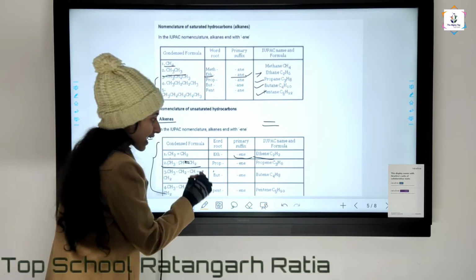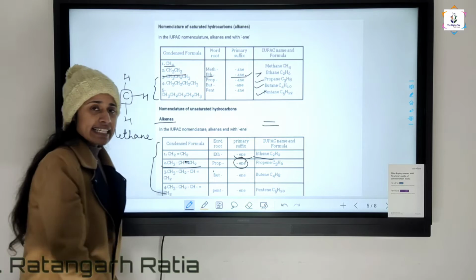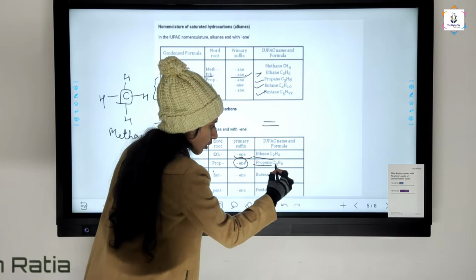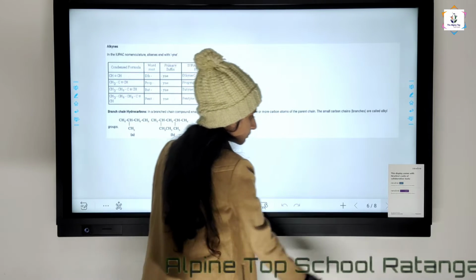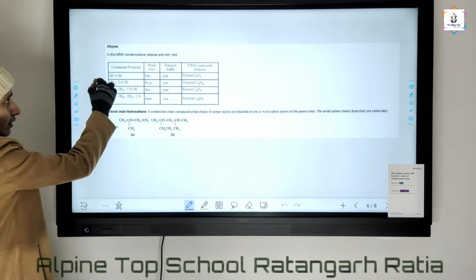Now double bond is there, that's why "ene" is written there. So the name is propene. Similarly, butene and pentene. Now move to the next slide.